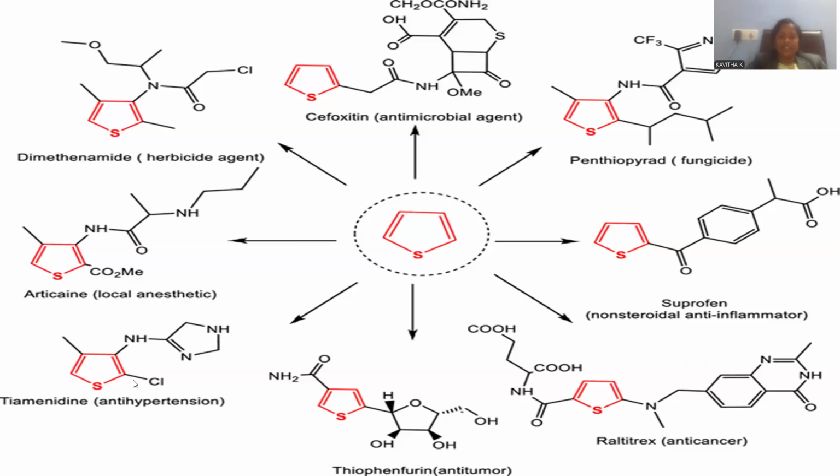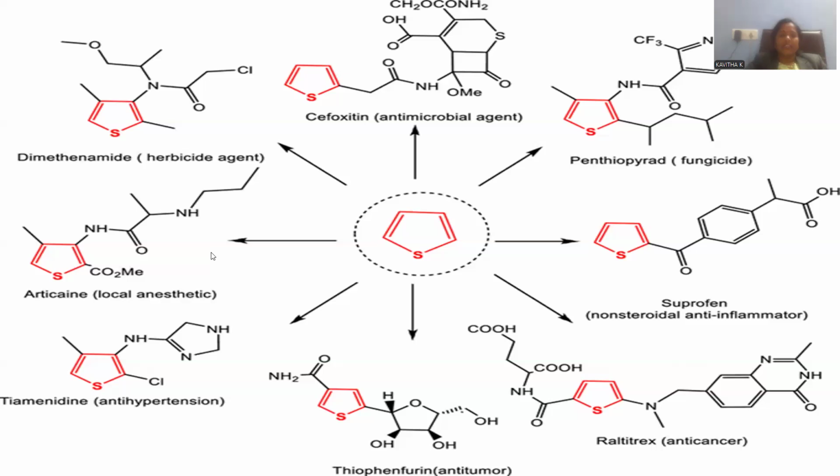Thiophene is the main skeleton you can clearly observe, and it is called tiamenidine. Tiamenidine is an anti-hypertensive agent. It is used to reduce and regulate the blood pressure, so that high BP conditions can be treated effectively with tiamenidine. So this is the drug effective for controlling blood pressure. An anti-hypertensive agent. High BP can be controlled or regulated.